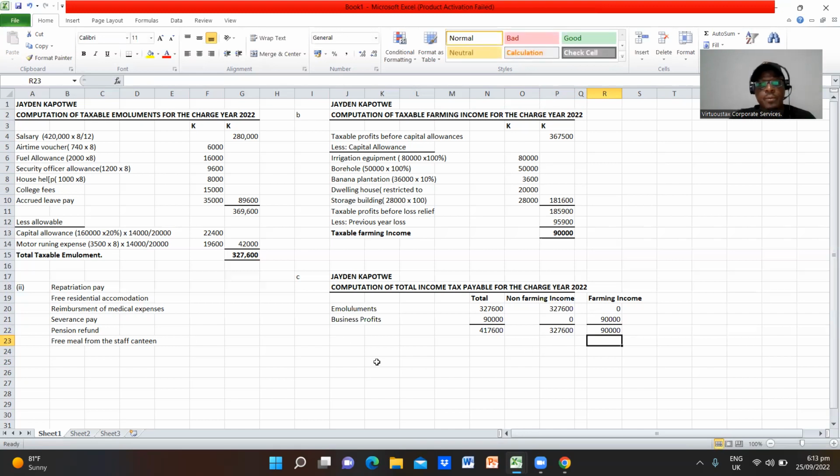When we get there now, we have to say less tax-free income. The tax-free income for the charge year 2022 is 54,000 kwacha per annum.